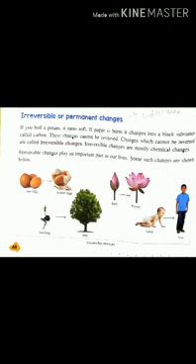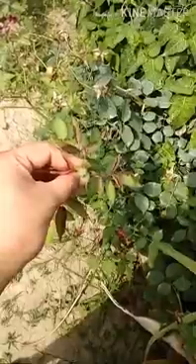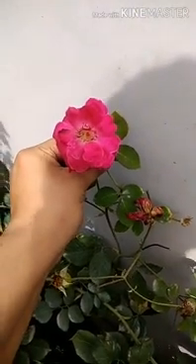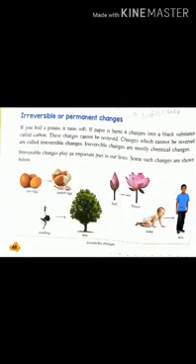Now here I am going to show you an example of an irreversible change. Now as you can see, this is a bud of a rose flower. After some time this bud will flower into a rose flower. Now can you get the bud back from this flower? No. So this is an irreversible change. So the changing of a bud into a flower is a permanent change because it cannot be taken back to the original position. So all the irreversible changes are also permanent changes.